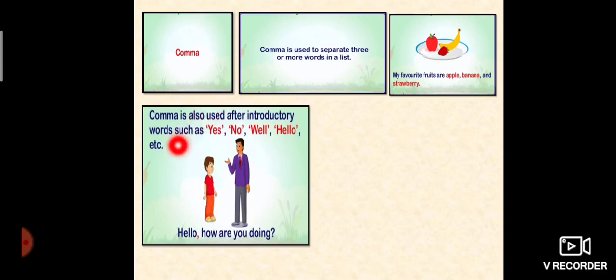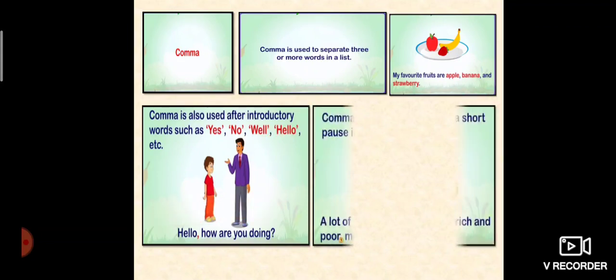Comma is also used after introductory words such as yes, no, well, hello. For example, hello, how are you doing? So after hello, there is a comma.